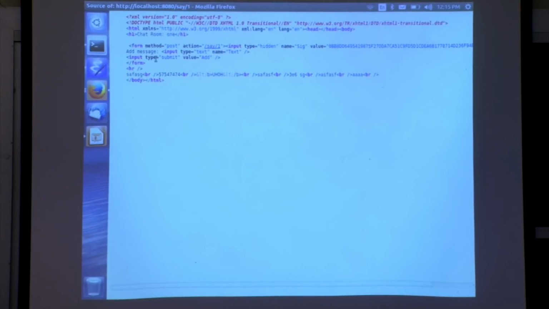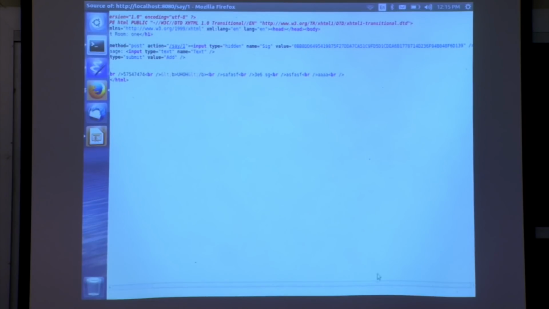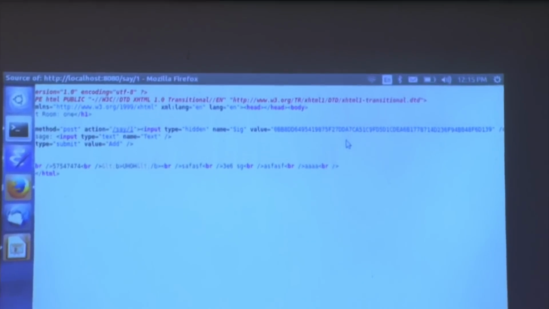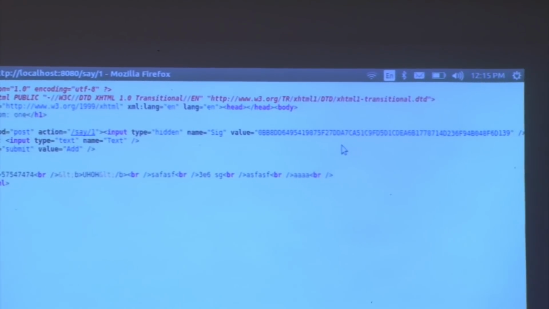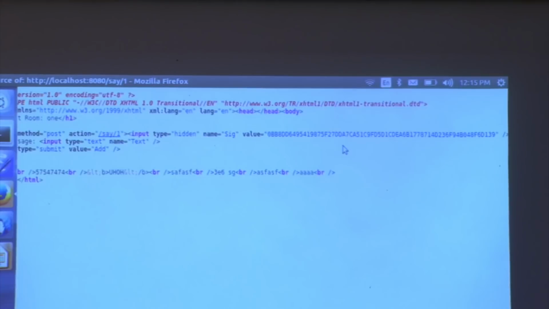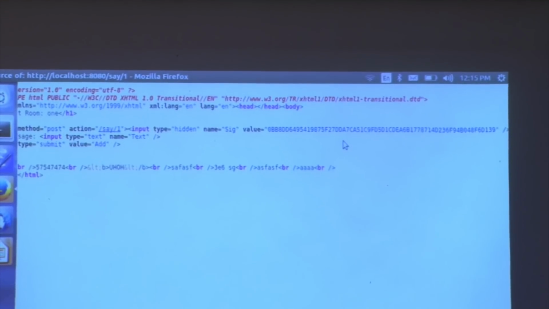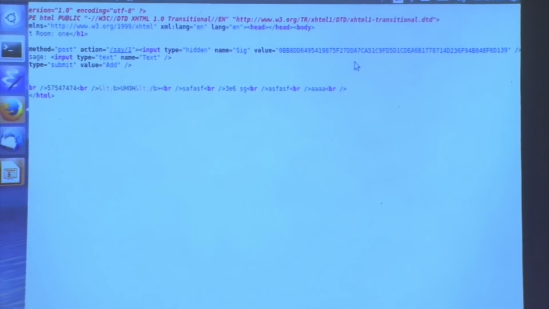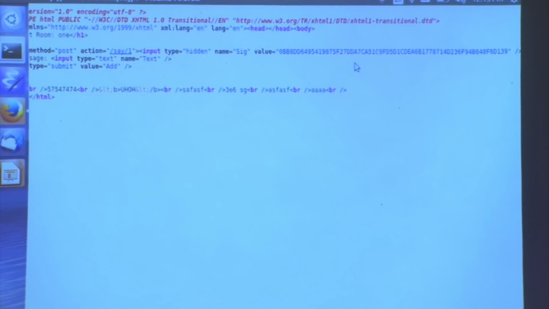All right, and now the form automatically has a hidden input named sig, which is a cryptographic signature of the values of all of the cookies. And it's signed using a key that is secret for the server, and when the form is submitted, the application knows, because the compiler told it, that it should be checking signatures for the following set of operations. And in this case, the only one is this say operation.